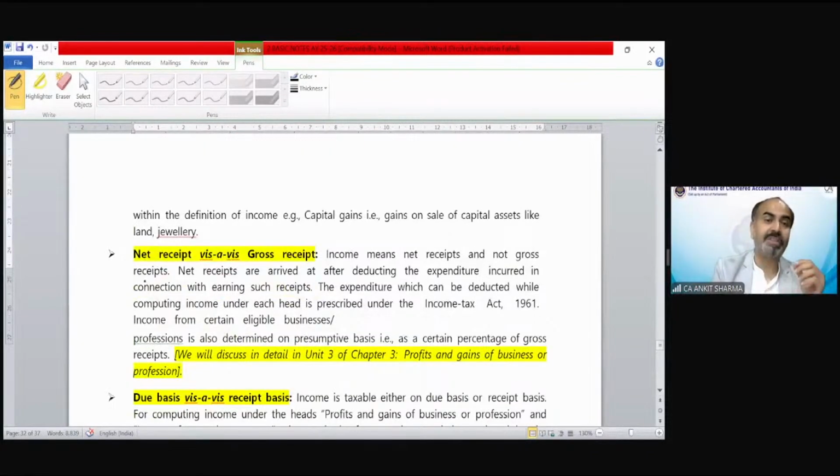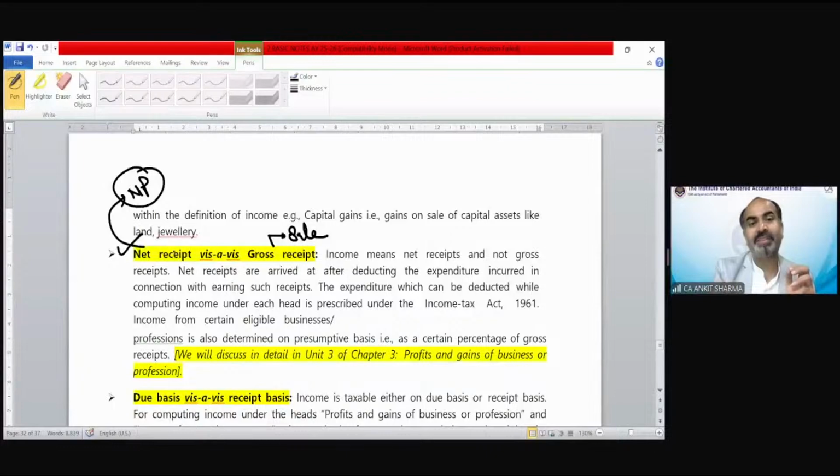Net receipt versus gross receipt. So income is going to be taxable on a net receipt basis after deducting expenditure. Gross receipt technically is like sale, and net receipt is like net profit. So income tax is going to be charged on net receipt, not on gross receipt.